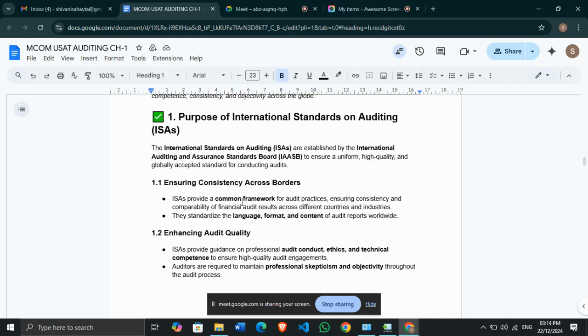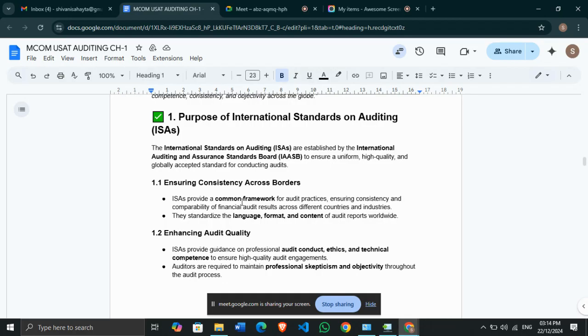ISA provides a common framework for audit practices. The standards are uniform, show high quality, and ensure consistency and comparability. Wherever the audit is taking place, even in different countries or different industries, the reports are consistent and can be compared with one another. Comparability is possible only if the audit reports are made as per similar and uniform standards, which are none other than ISA. They standardize the language, the format and the content of audit reports worldwide.